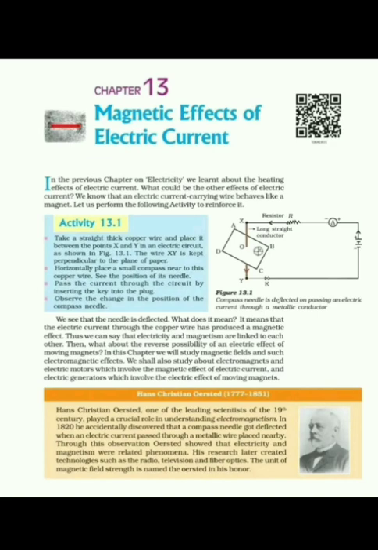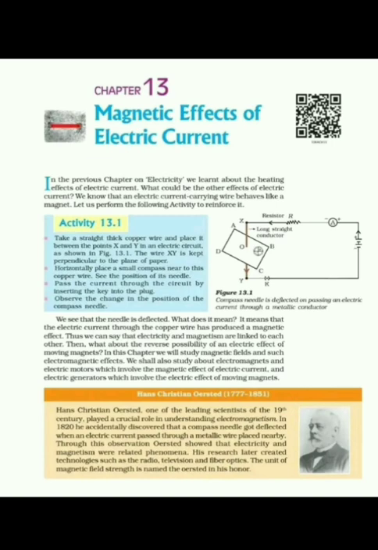Temporary magnets retain their magnetism only for a short period of time. For example, when an iron pin is attached to a bar magnet, that iron pin can attract other iron pins also. That means the magnetism comes into the iron pin through the bar magnet. But when we remove that bar magnet, the iron pin will lose its magnetism and cannot attract other iron pins. Such magnets are known as temporary magnets.